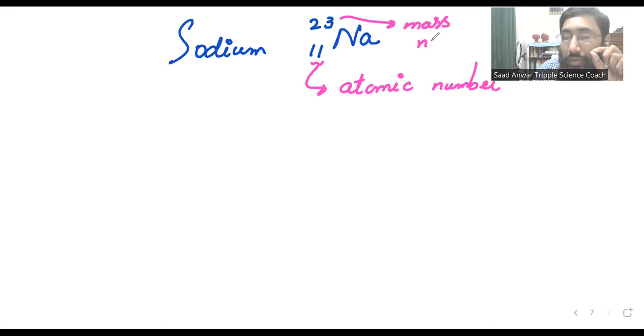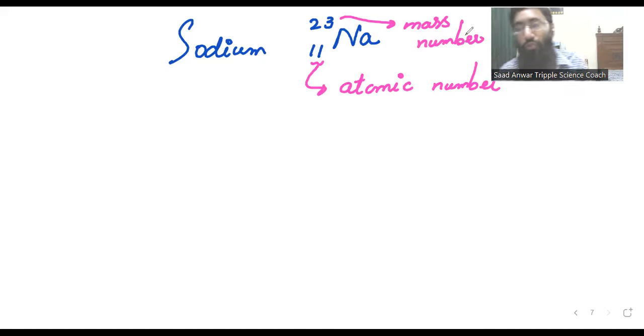Sometimes a few students get confused about which number is the atomic number and which is the mass number. So the trick is, remember, the bigger number is always the mass number.